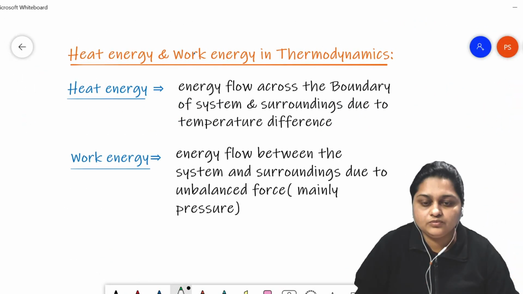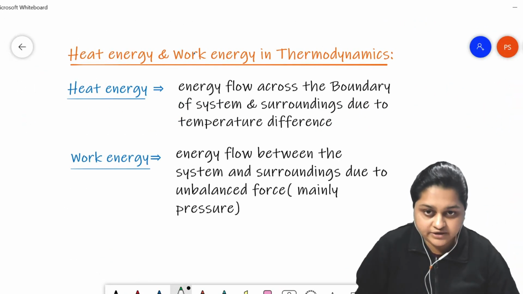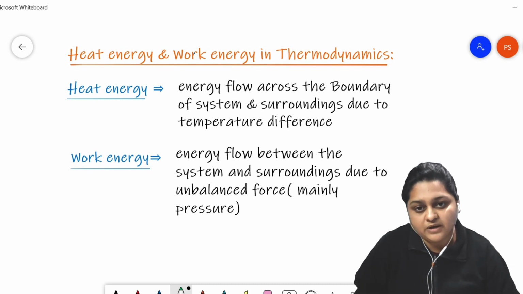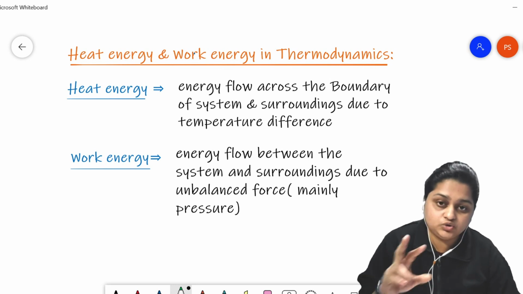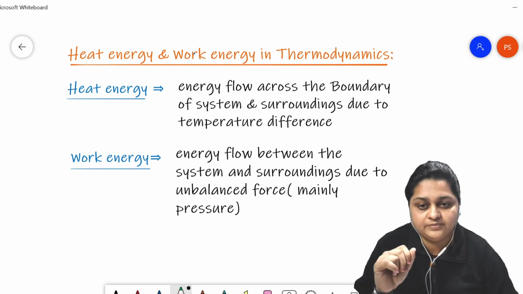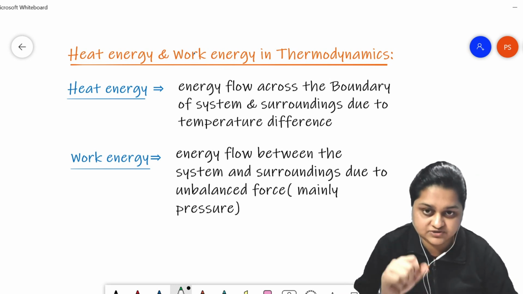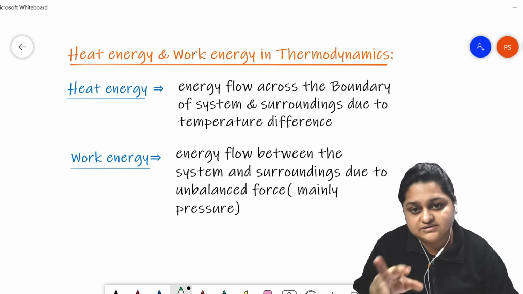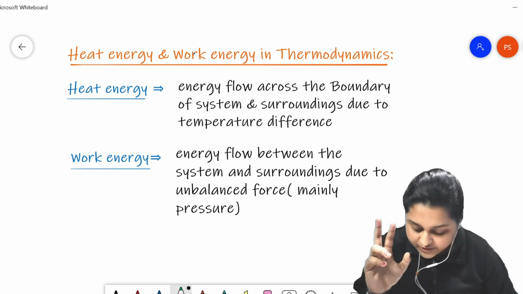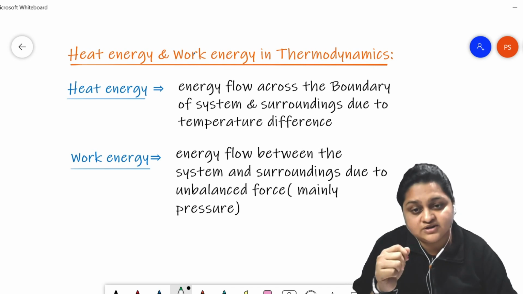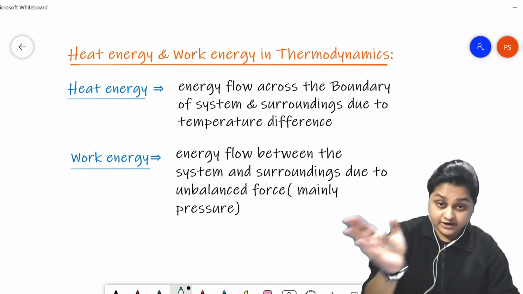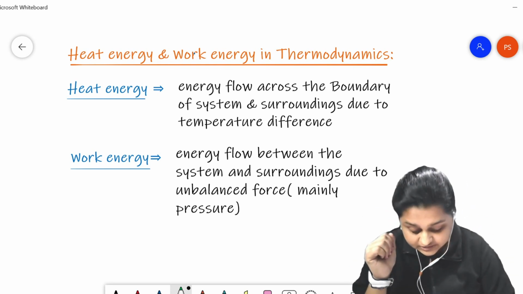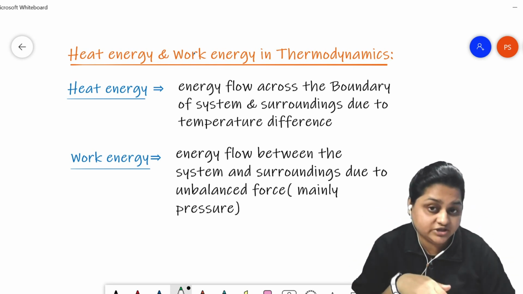Usually, when system and surroundings interact with each other, they interact by means of exchanging energy. Now, there are two forms of energy that the system and surroundings mainly exchange, which we are going to talk about: heat energy and work energy. Heat energy is the form of energy exchanged across the boundary between the system and the surroundings due to temperature difference.